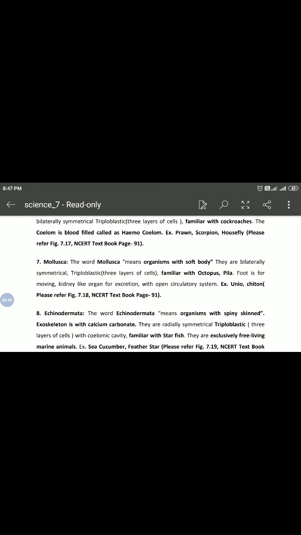Okay, they are bilaterally symmetrical, triploblastic, meaning three layers of cells. Familiar examples are octopus and pila. The foot is for moving, with a kidney-like organ for excretion and an open circulatory system. The examples are octopus, chiton and pila. These are examples of Mollusca.